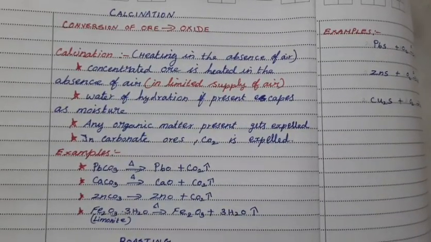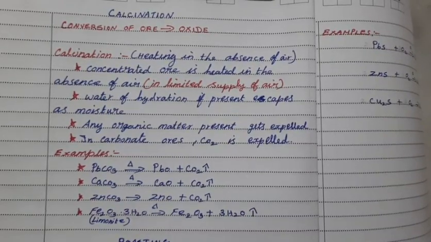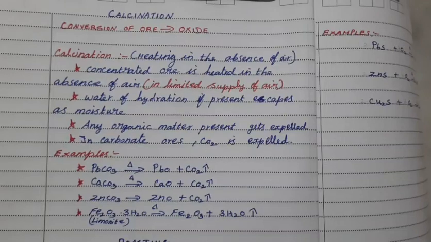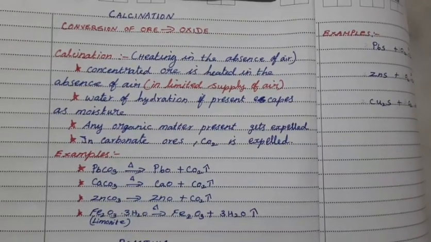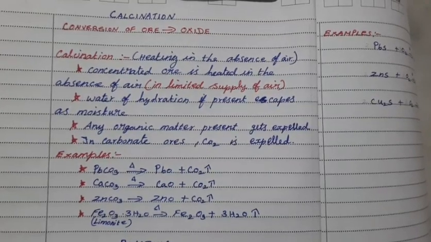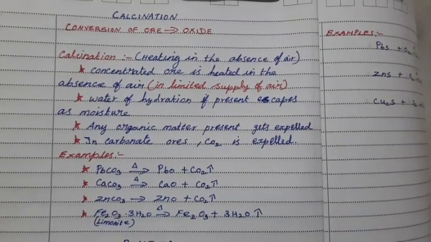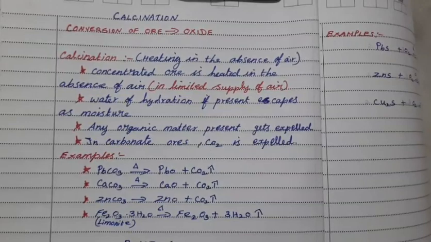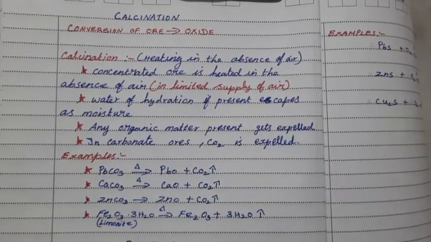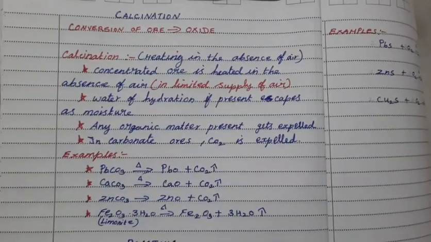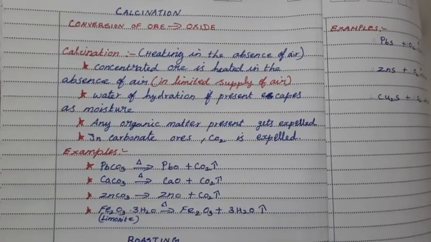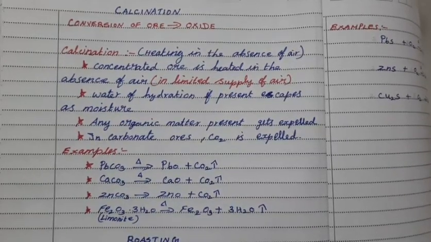Already the first one, concentration of ore, we have done in the previous class, that is different technical methods used to concentrate the ore, because the ores contain earthy impurities. So today's session we are going to see isolation of metals from concentrated ore. This process involves two steps. One is conversion to oxide.